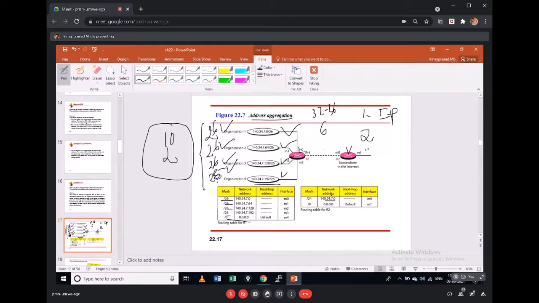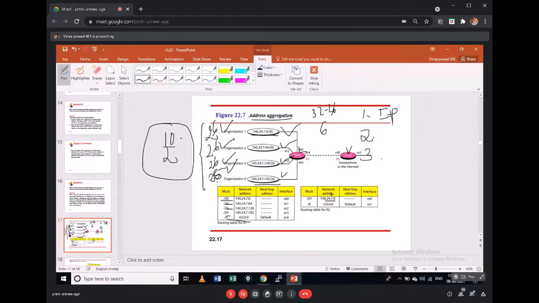And the last one: the starting address of your first subnet should be divisible by the total size of all the subnets. How will you check it? Easily, write them in binary and check the least significant bits.